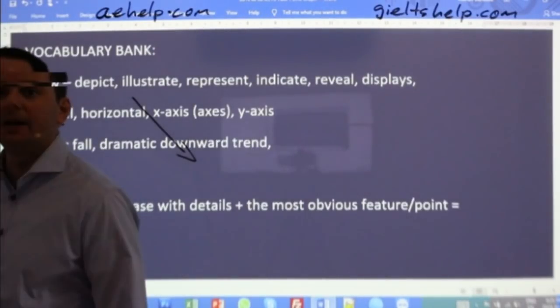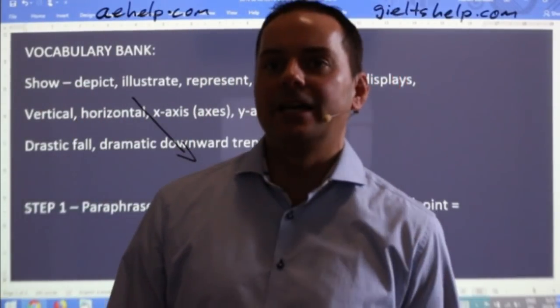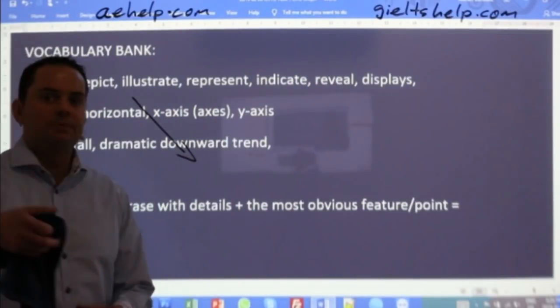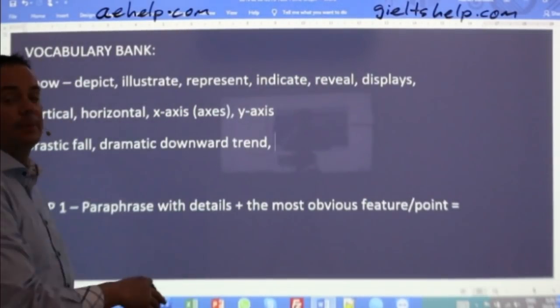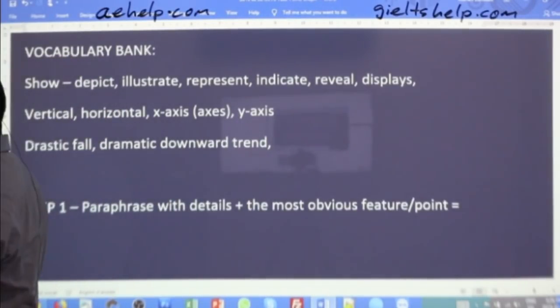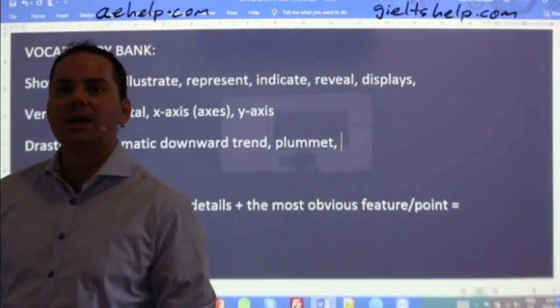Sure. Okay. Sharp decline. Shiza. Very good. Okay. Sharp decline. Yeah, it's good. Plummet is good. A plummet is almost even steeper. Okay. So, but let's put it up. So plummet, that's good. Sudden decline.